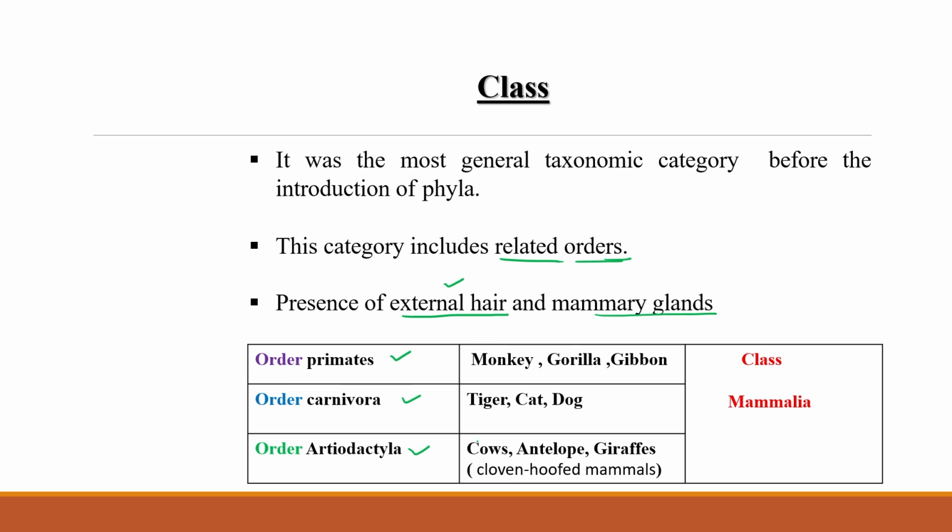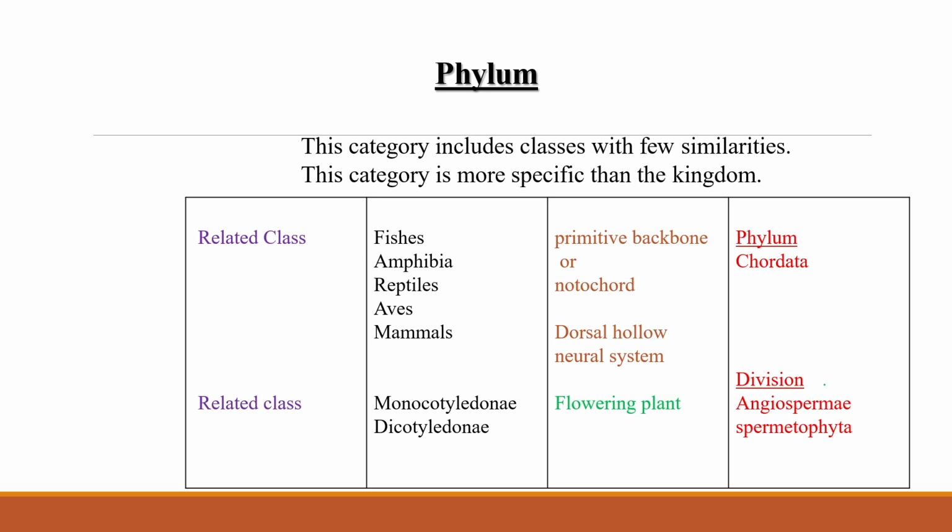But all these animals have the same character. What kind of same character? Presence of mammary glands and presence of external hair. This is the basis, that's why all of them are collectively put in the same class, the Mammalia class. Got the point?